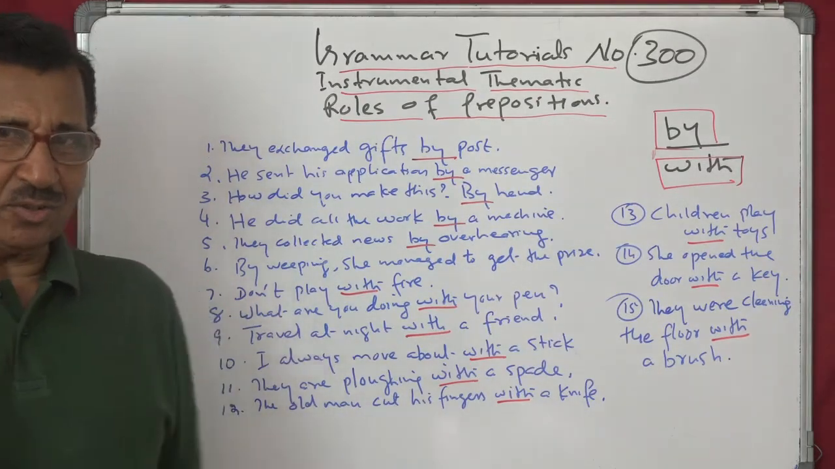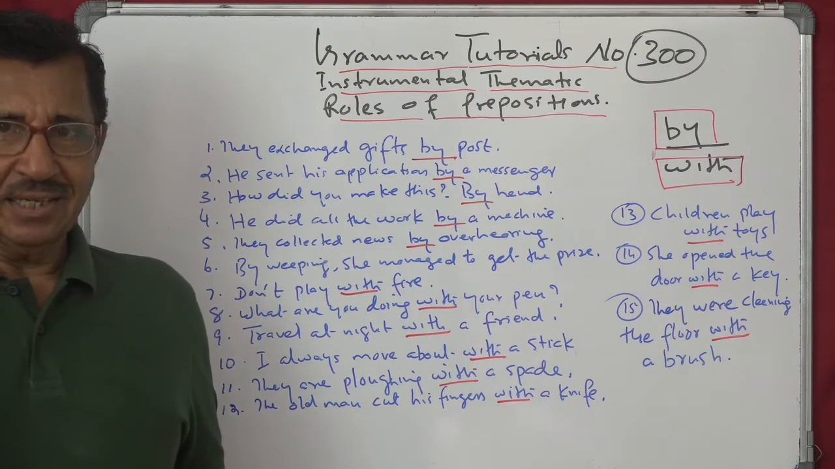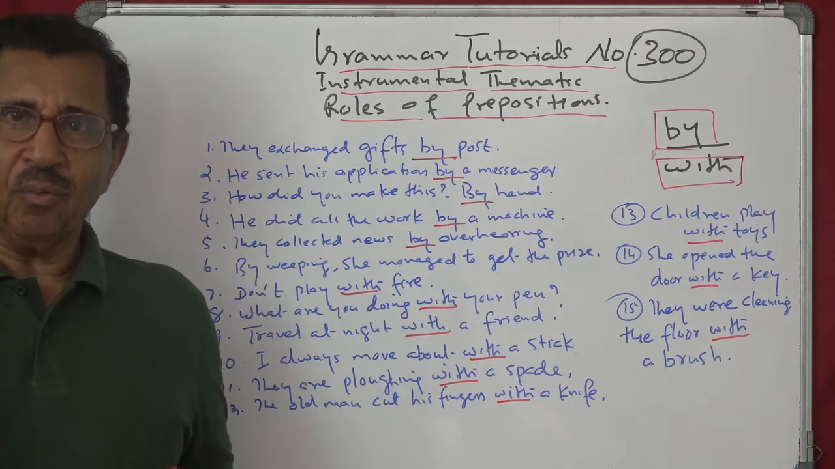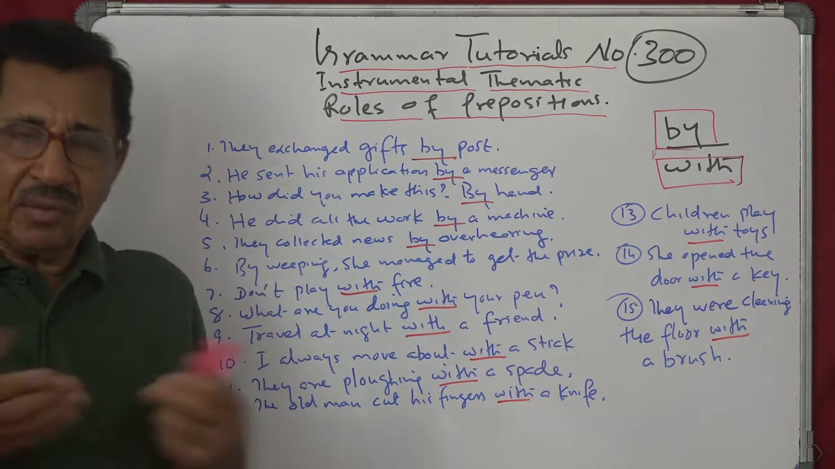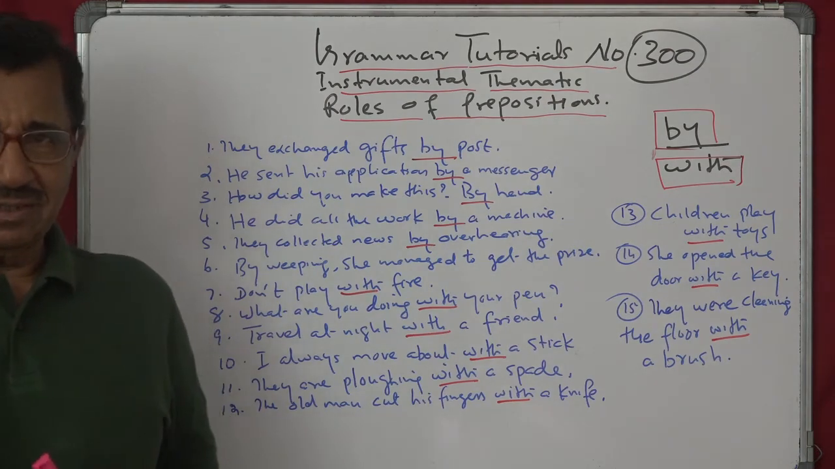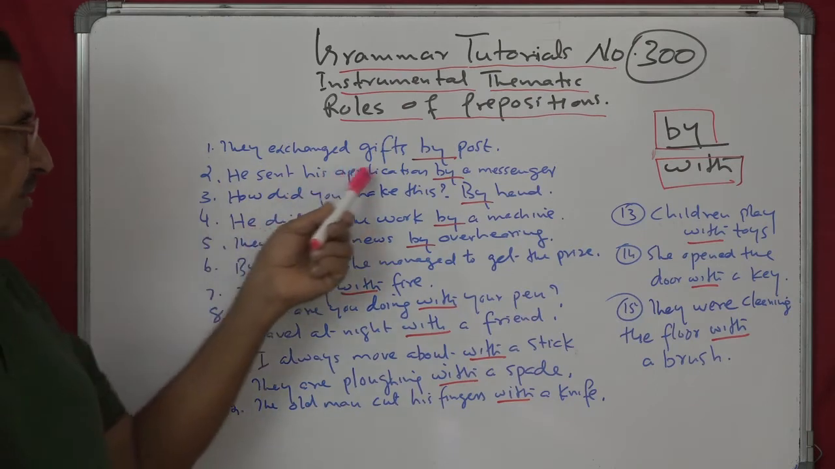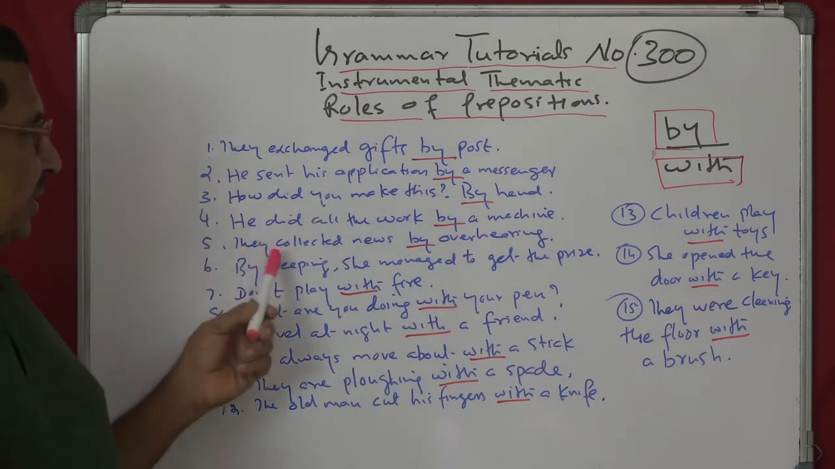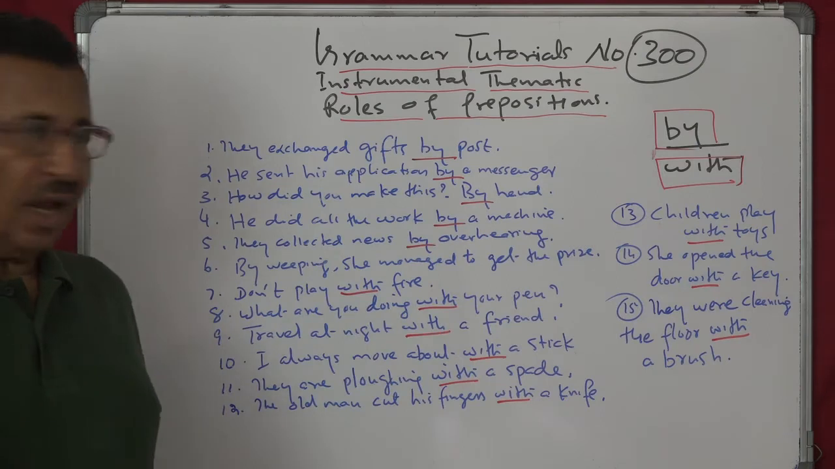Slight difference also you will find. How, by what means? Instrumental thematic roles will answer this question. How did you do this? By what means did you do this? So here you have got examples and you can see. They exchange gifts by post. Instrument is post. He sent, means how. The answer to the question how.